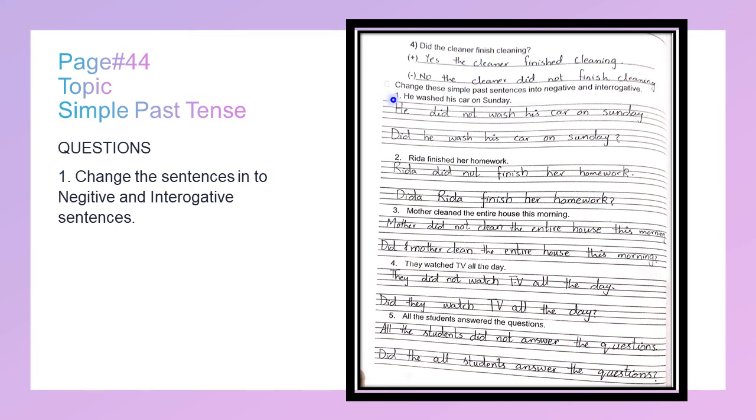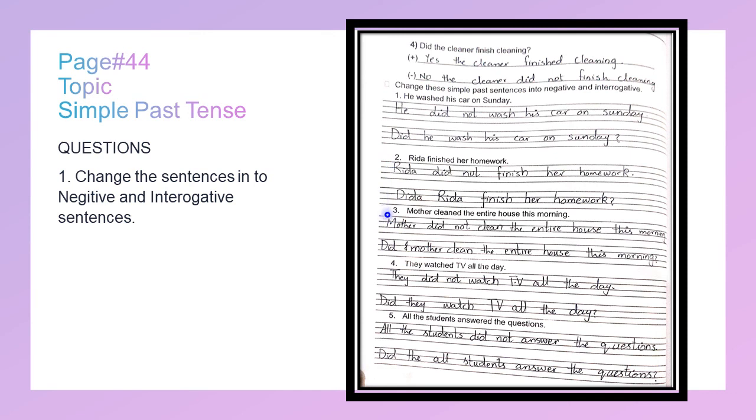First sentence is, he washed his car on Sunday. He did not wash his car on Sunday. That is the negative sentence. And, did he wash his car on Sunday? This is the interrogative sentence. Number 2, Rida finished her homework. Rida did not finish her homework. Did Rida finish her homework?